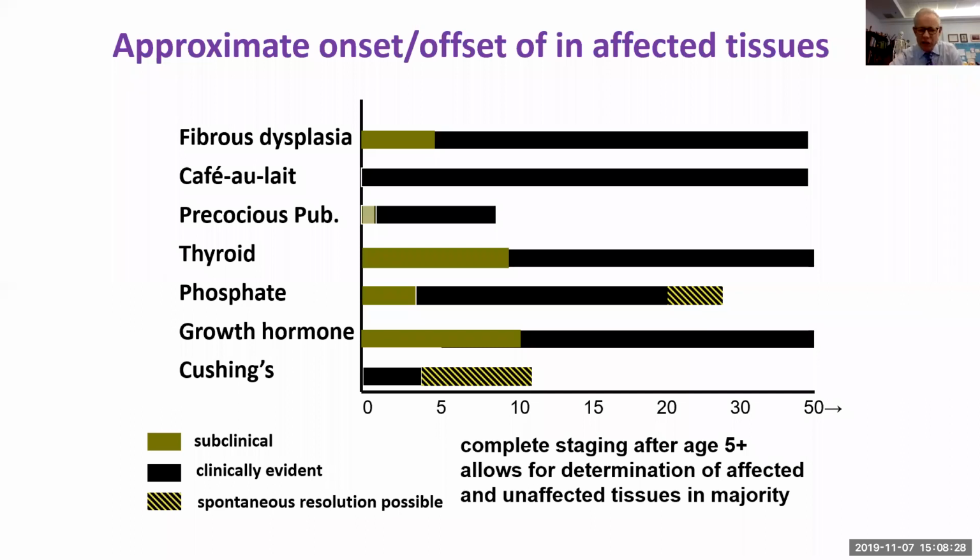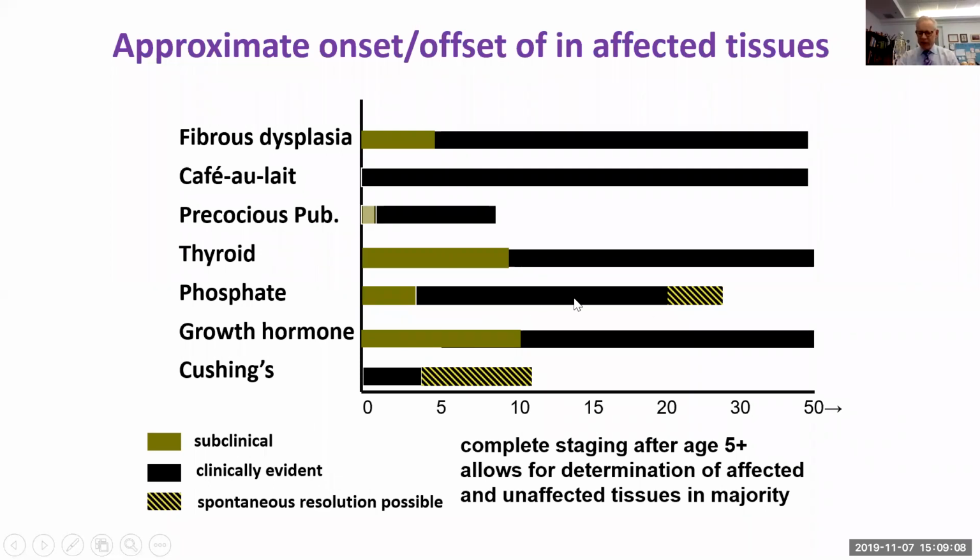And one of the implications is shown here. The approximate onset and offset of affected tissues is shown in this slide. So fibrous dysplasia generally manifests clinically very early in life. The café-au-lait spots are the manifestation that occurs the earliest and are usually present at birth or shortly thereafter. Precocious puberty can occur anytime between early childhood and maybe up to 5 years or so. Thyroid disease shown here, phosphate wasting, etc. These aren't hard and fast rules, but these are general applications that can be used to understand the disease.